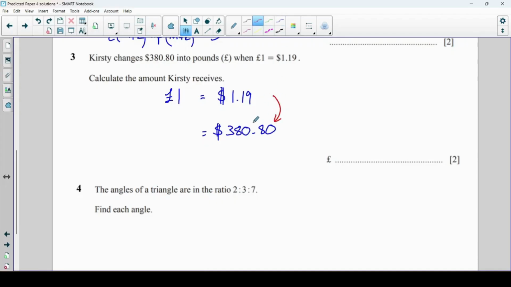To do that I'm doing 380.8 divided by 1.19, and that gives me 320. So that tells me that I need to multiply here by 320. So I'm going to do the same on this side. And 1 times 320 is 320, so that means it is £320.